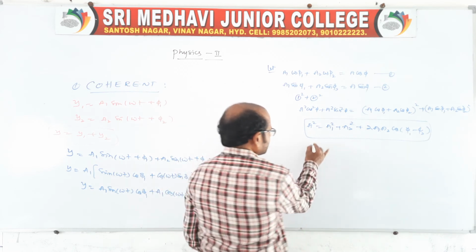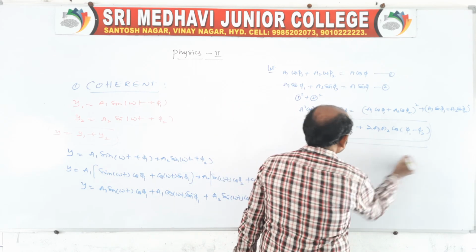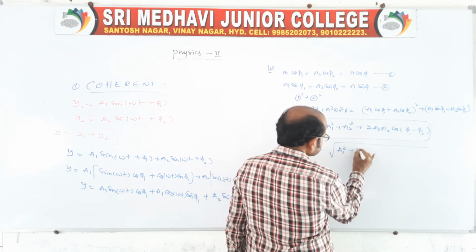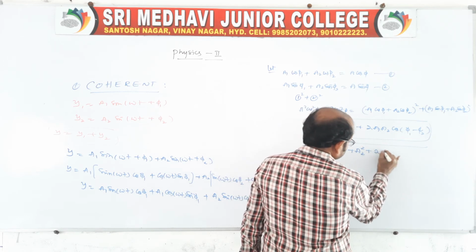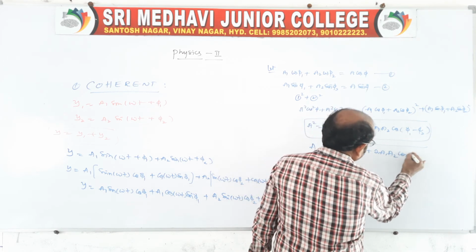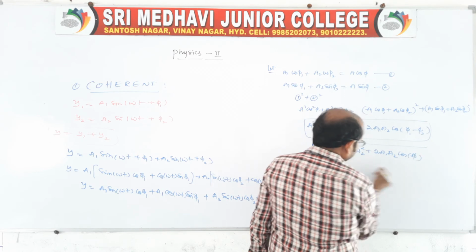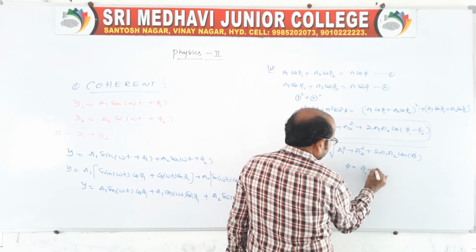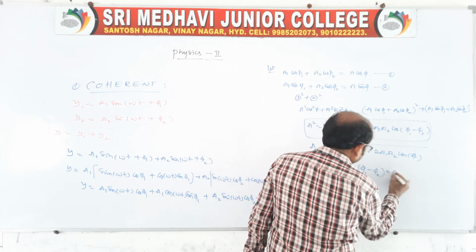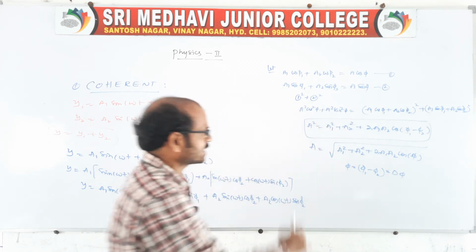Therefore the resultant amplitude will be root over a1 square plus a2 square plus 2a1 a2 cos phi, where that phi is phi 1 minus phi 2, which is equal to delta phi. So this is the resultant amplitude.